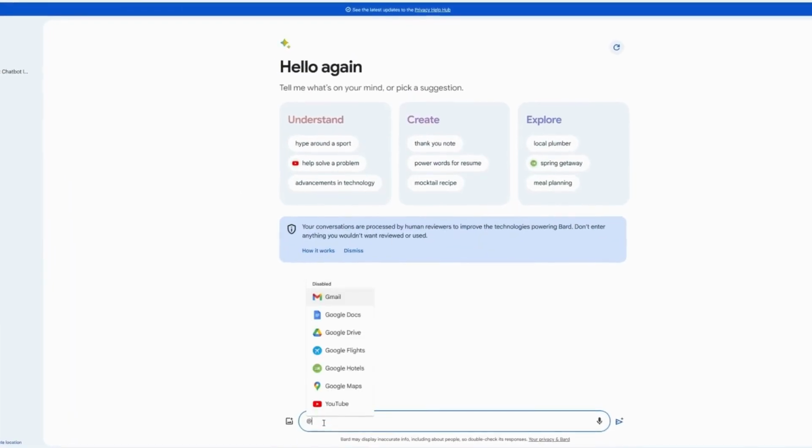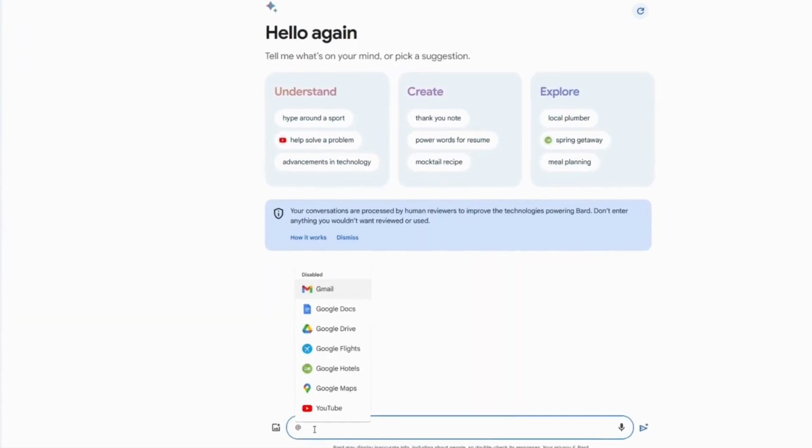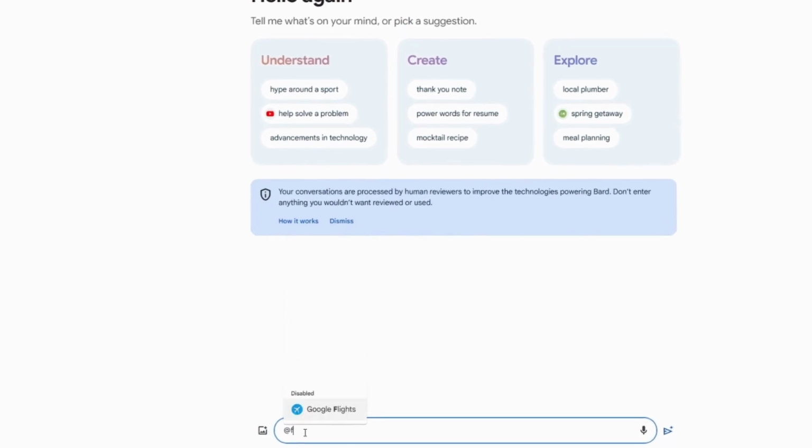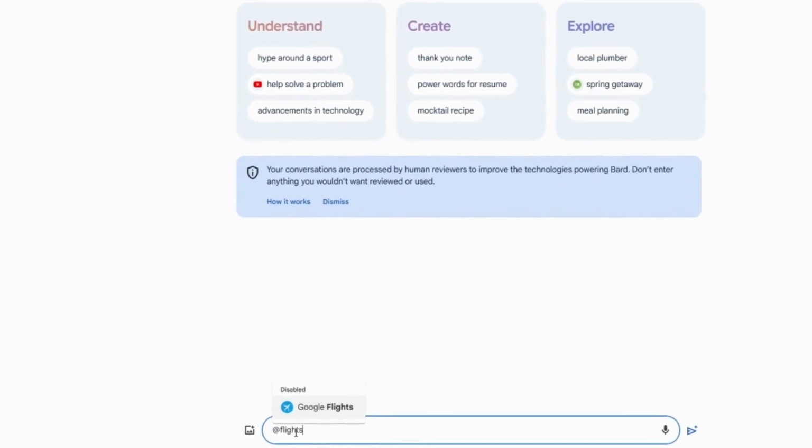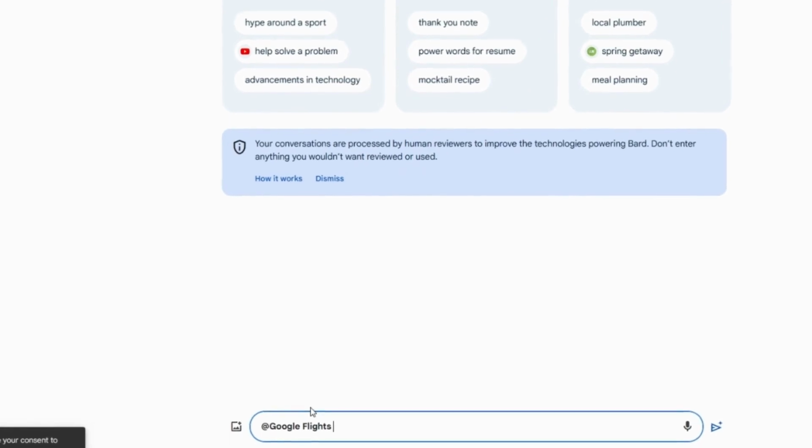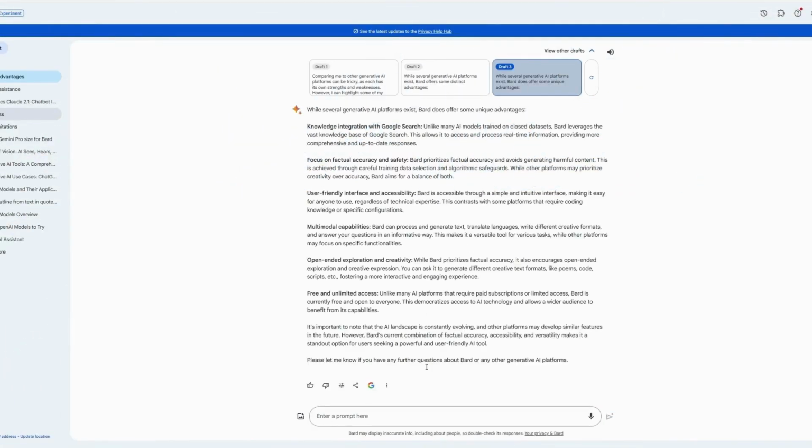For a more direct approach, you can start the prompt with the @ symbol, followed by the Google service name, to indicate the specific location Bard must use. Next, Bard is the only chatbot with the ability to fact-check responses directly within its user interface. Just select the Google icon after a response, and Bard uses Google's search engine results to double-check the accuracy of its response. Once the search is complete, Bard highlights the correct information in green and incorrect information in orange.